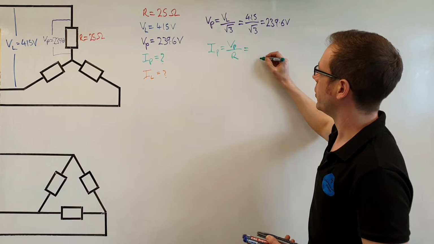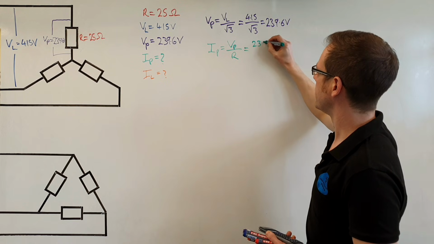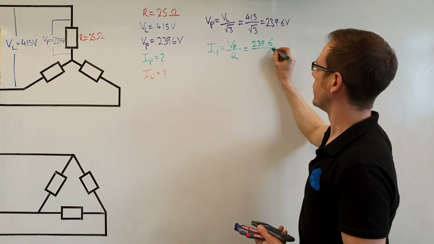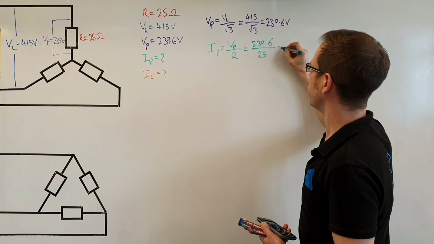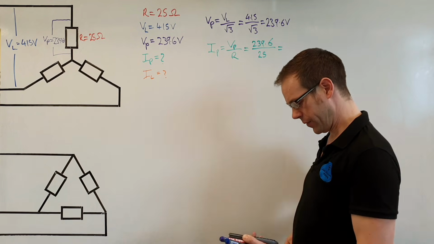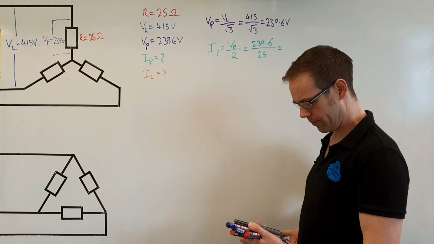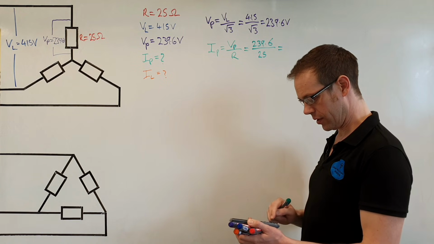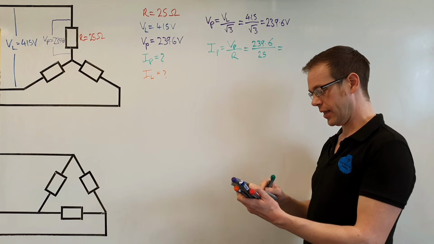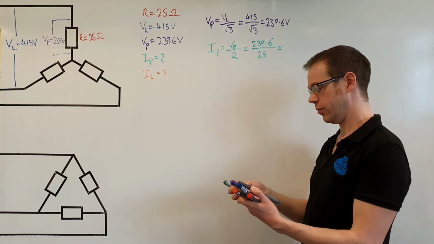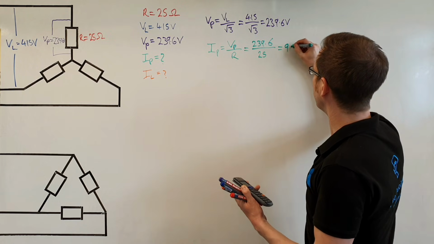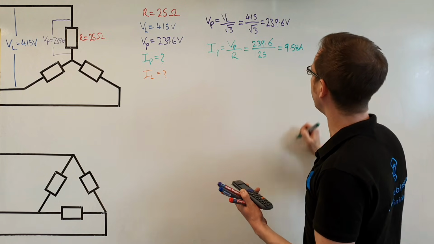So if we now put the numbers in, we've got 239.6, which is the value we just calculated, divided by that resistance of 25. So 239.6 divided by 25, we'll put that into the calculator. 239.6 divided by 25, and that gives us a value of 9.58. We'll round that off to amperes, 9.58 amperes.